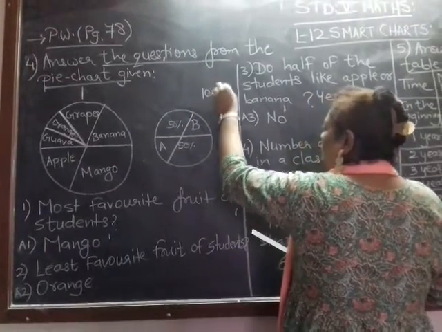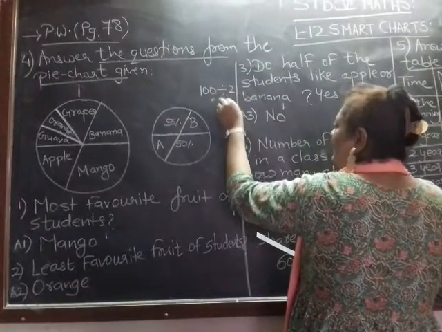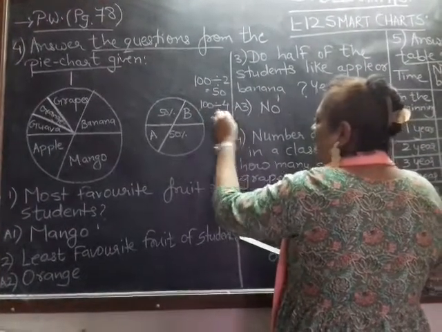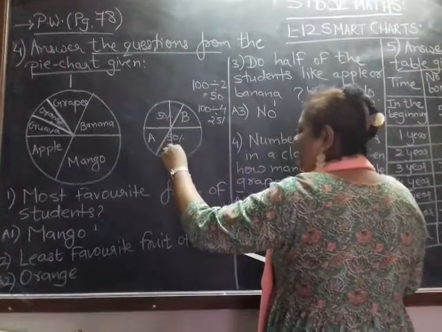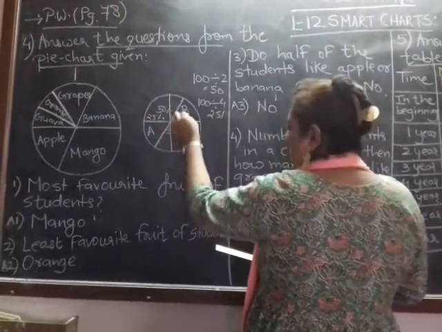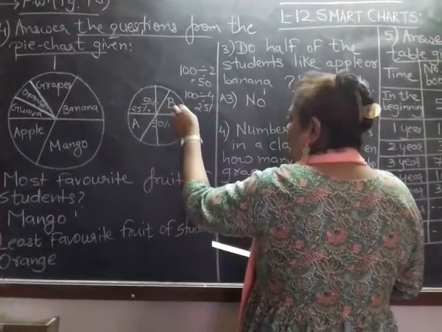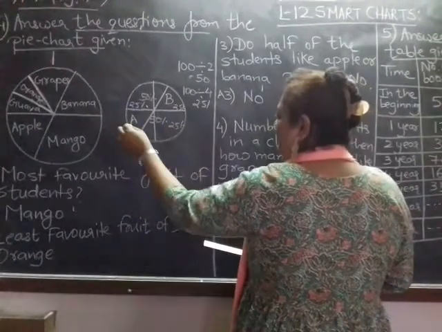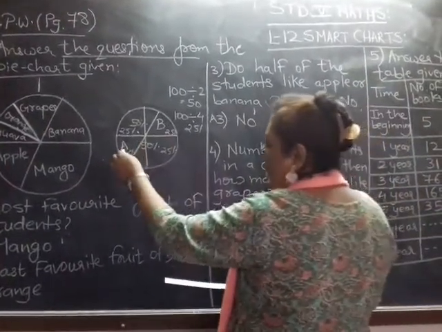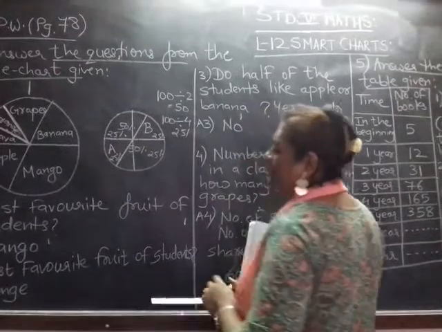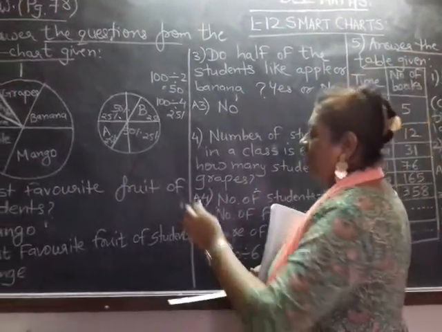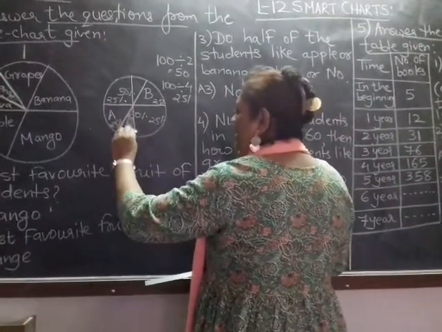100 divided by 2 is equal to 50. 100 divided by 4 is equal to 25. So if I divide this pie chart into 4, each share should be of 25%, right? That is 25%. 4 parts of 25% make 100%. But here banana and apple, you can see, are not sharing 25%. That is, they are not liked by half of the students, because it is less than half.